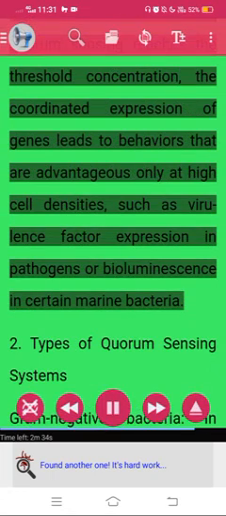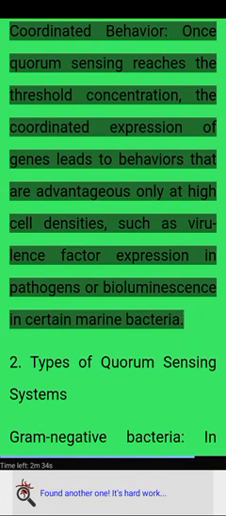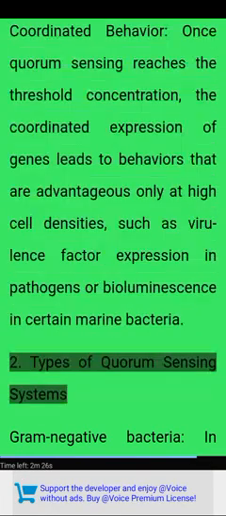Coordinated behavior. Once quorum sensing reaches a threshold concentration, the coordinated expression of genes leads to behaviors that are advantageous only at high cell densities, such as virulence factor expression in pathogens or bioluminescence in certain marine bacteria. 2. Types of quorum sensing systems.